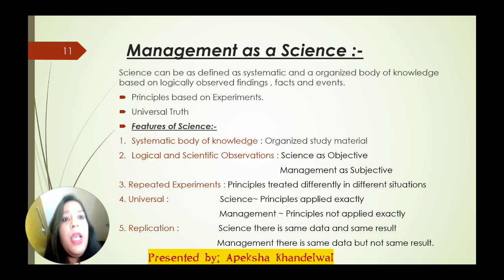Clear, students? Now the second point. What is there in the second point? Logical and scientific observation. Now how come? Here it is written science as objective. If I talk about the law of gravity, or the rule of thumb that we have already studied in the 10th standard science book, if you all remember.